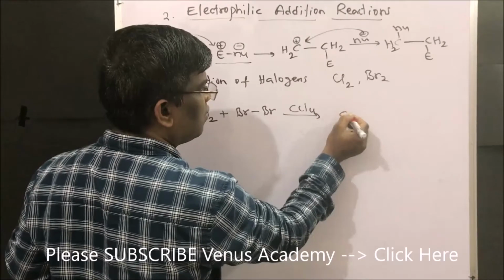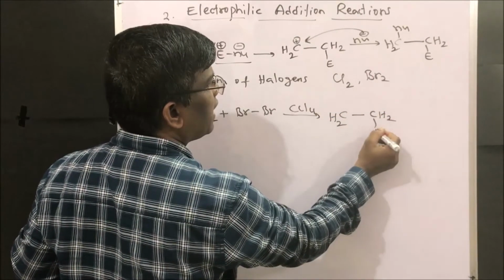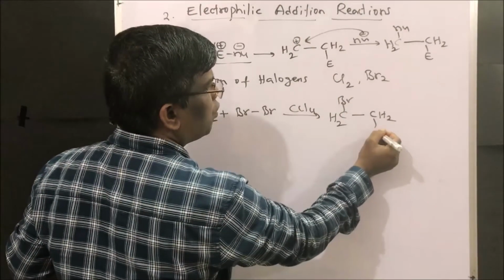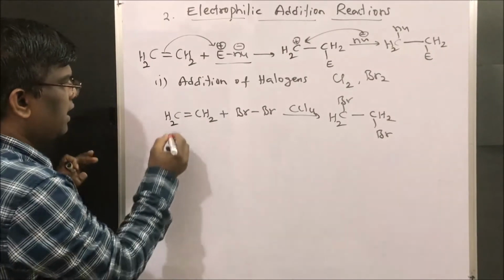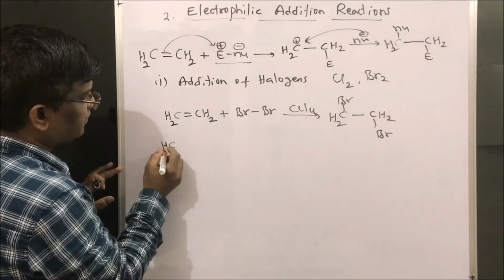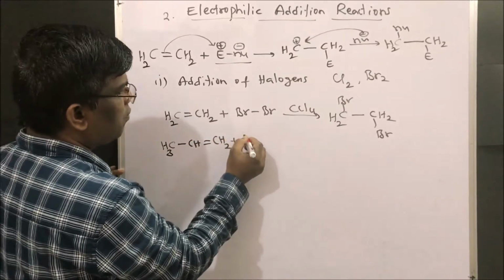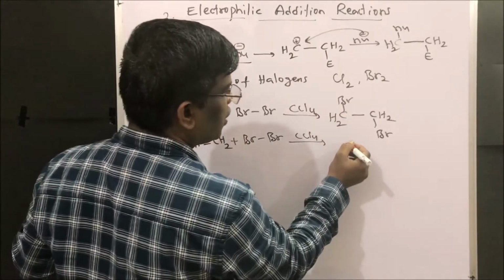It is going to give CH2Br-CH2Br. The electrophile is added first, then the nucleophile, that is bromine. Here both the electrophile and nucleophile are going to be bromine. Next, if I take CH3-CH=CH2, this is propene, bromination in CCl4. Yes, what is going to happen?